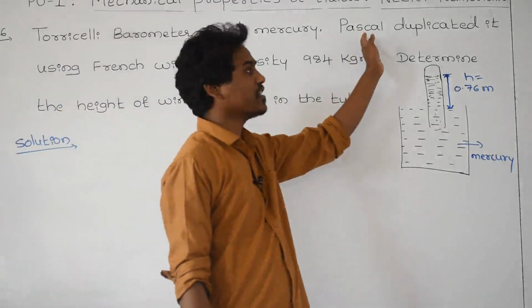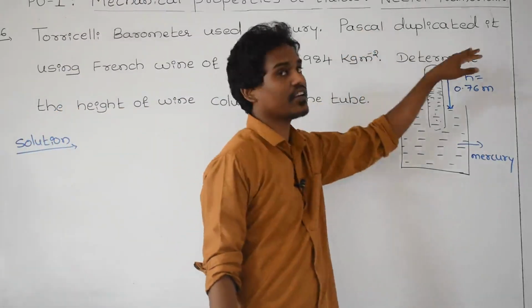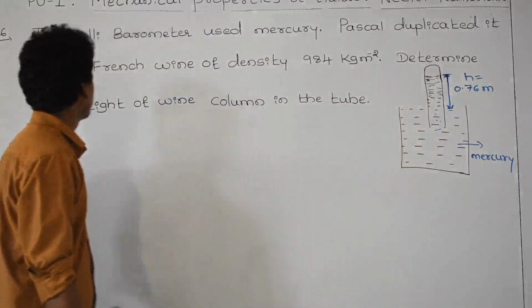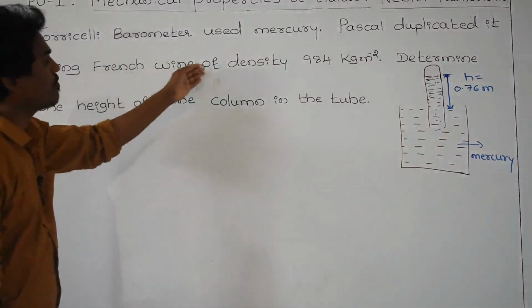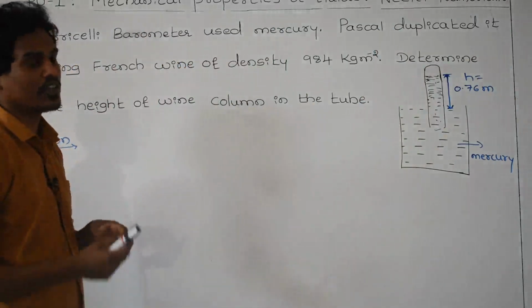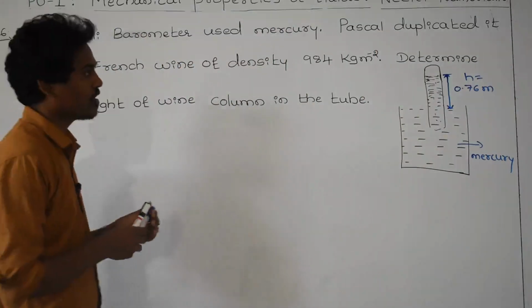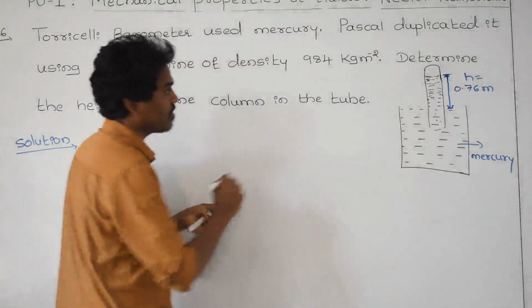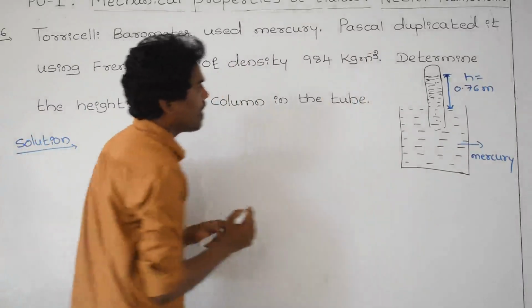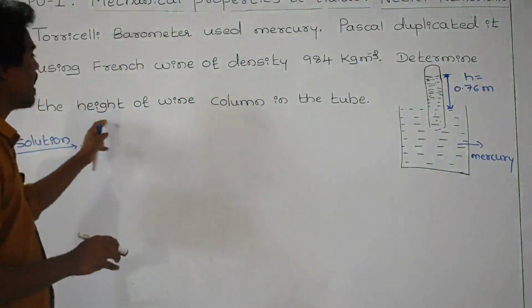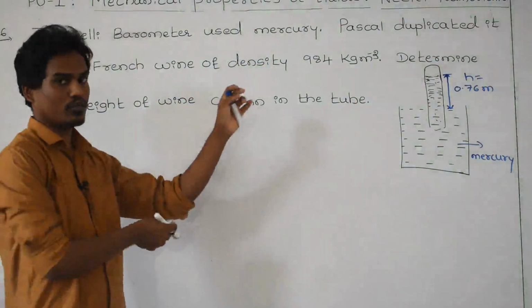The Pascal, what he is doing, he is duplicating it using a French wine of density 984 kg per meter cube, and determine the height of the wine column in the tube.